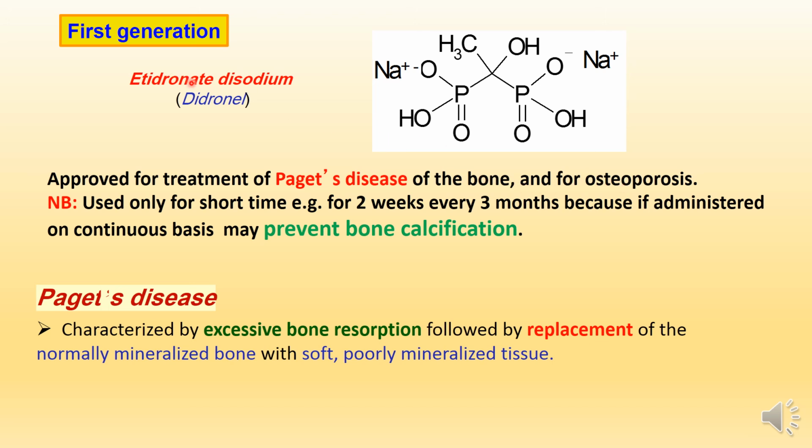But etidronate has a main disadvantage. It is only used for a short time, for 2 weeks every 3 months. It cannot be used for a long time. Why? Because if it is administered on a continuous basis for a long time, it may prevent bone calcification. So the disadvantage of etidronate is that it can only be used for a short time, because long-term use will prevent bone calcification.